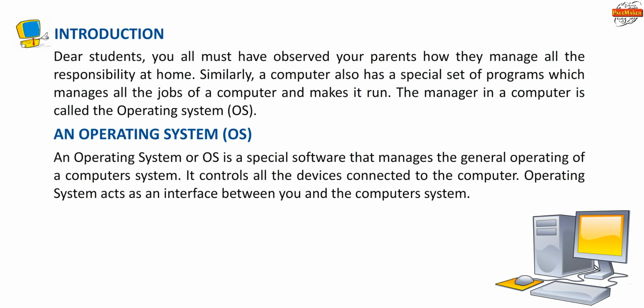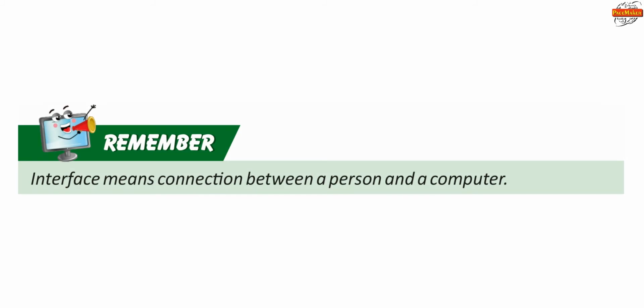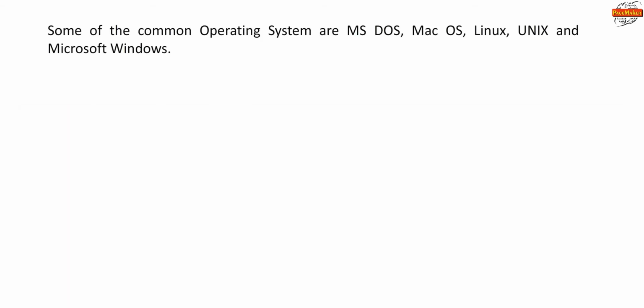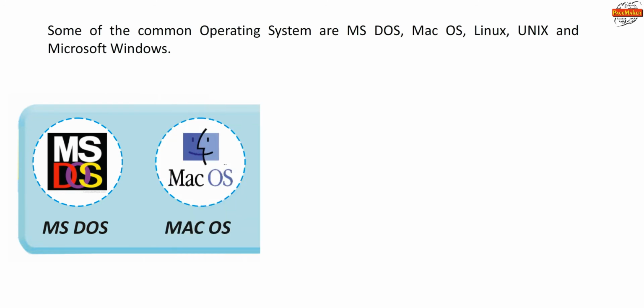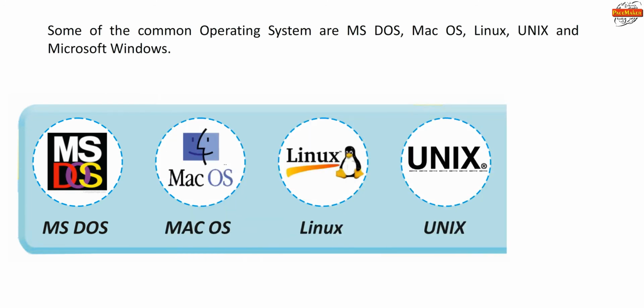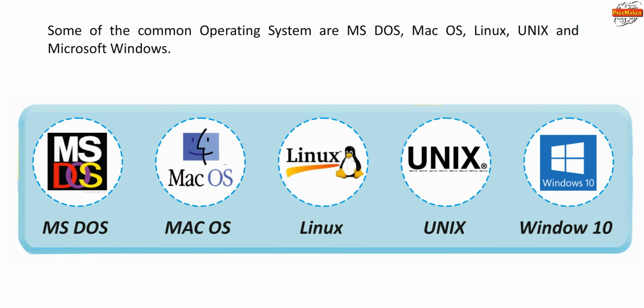An operating system or OS is a special software that manages the general operations of a computer system. It controls all the devices connected to the computer. Operating system acts as an interface between you and the computer system. Remember, interface means connection between a person and a computer. Some of the common operating systems are MS-DOS, Mac OS, Linux, Unix and Microsoft Windows.